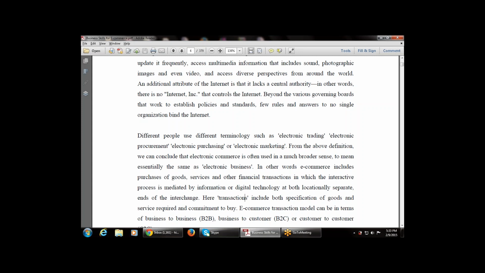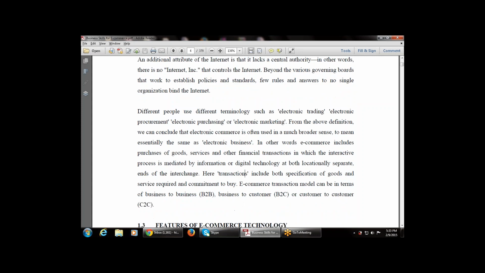For example, you are sitting in Nigeria, I am sitting in India. We are communicating with each other via chat, via email. That is done by e-commerce.